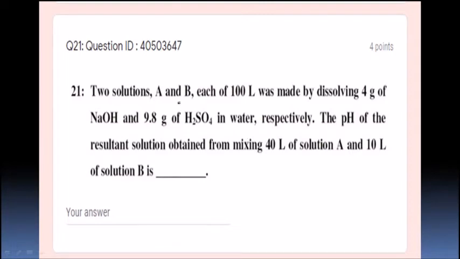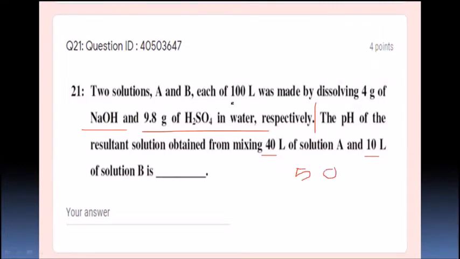Two solutions A and B, each of 100 liters, was made by dissolving 4 grams of NaOH and 9.8 grams of sulfuric acid in water respectively. These are the solutions, right? The pH of the resultant solution obtained from mixing 40 liters of solution A and 10 liters of solution B. So they are making 50 liters of solution, taking this solution A and B.